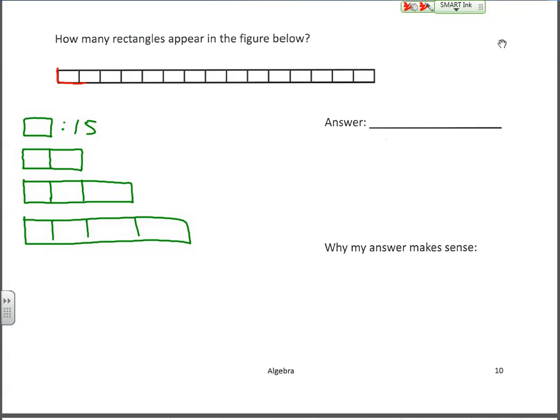You know, we have a 2-unit rectangle there. There's one. And then these two in green make another one. And then these two in blue make another one, right? So that's another way to kind of count those 2-unit rectangles throughout the figure, okay?